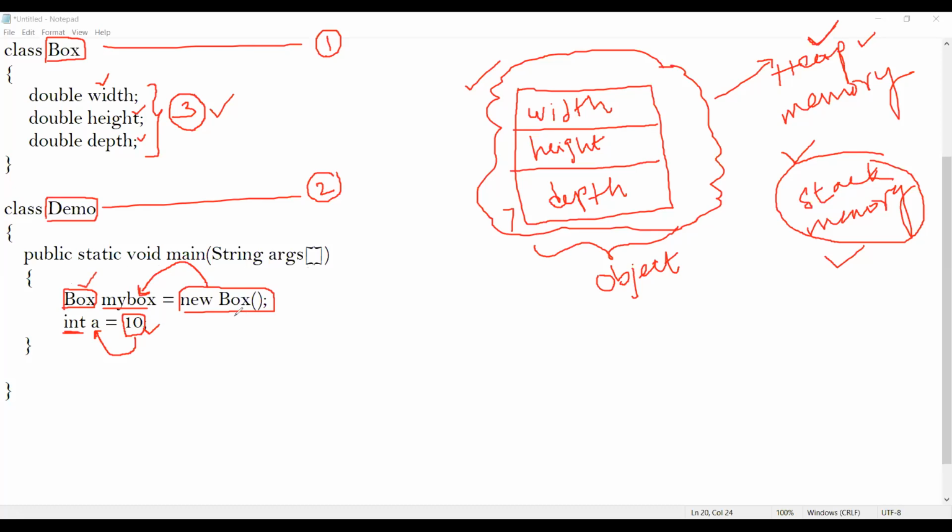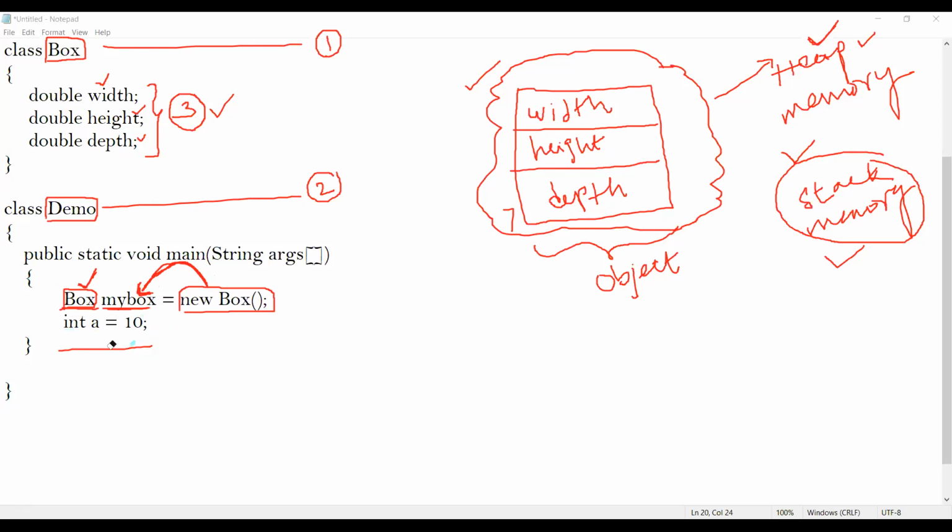To say the truth, we are not actually storing the object here. Just for this explanation, I said it like this. I hope you understood why I have taken the type as Box: because I'm trying to store an object called Box inside this variable called myBox, and that's why the type of this is Box.